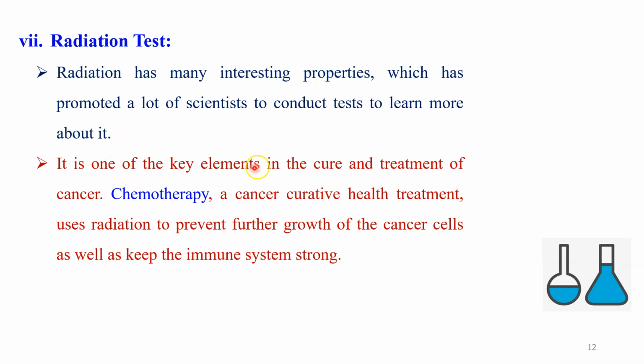It is one of the key elements in the cure and treatment of cancer, especially I am talking about chemotherapy. A cancer curative health treatment uses radiation to prevent further growth of cancer cells as well as to keep the immune system strong.